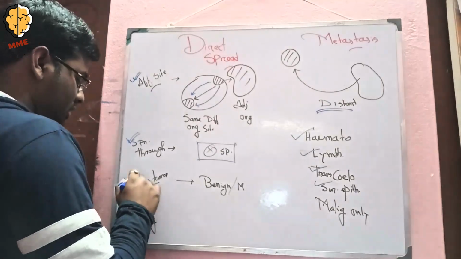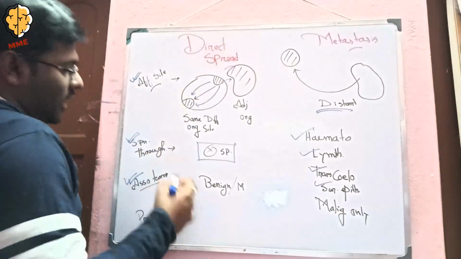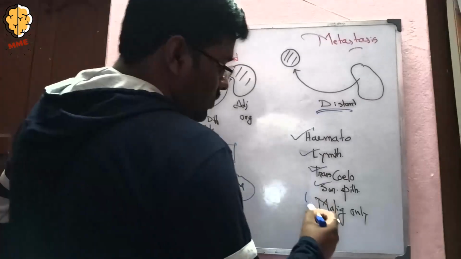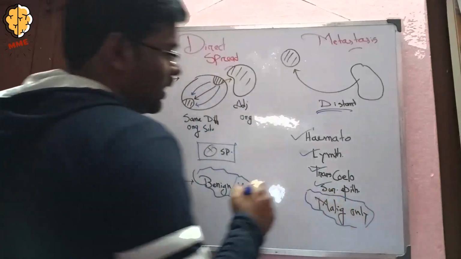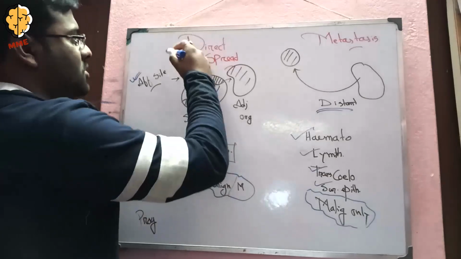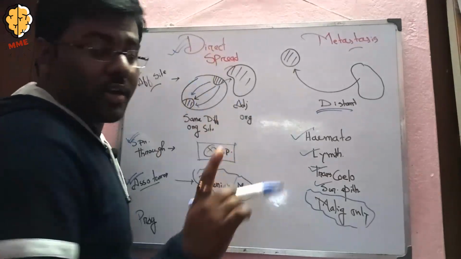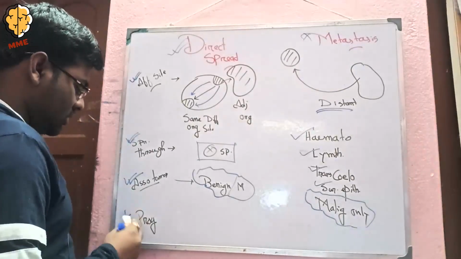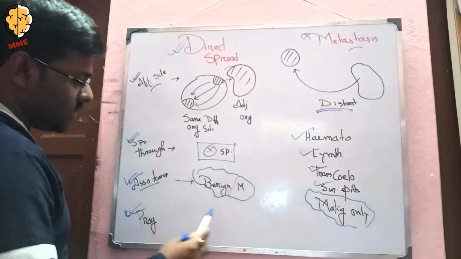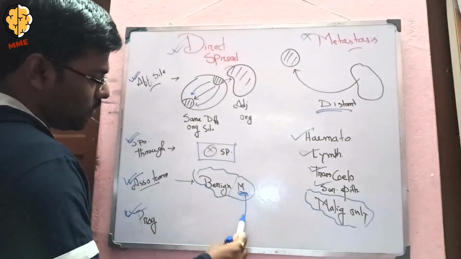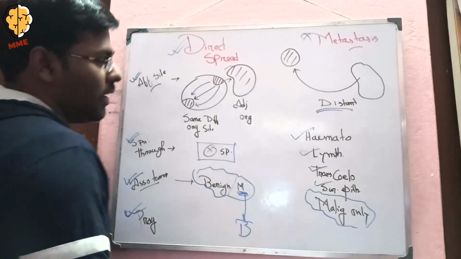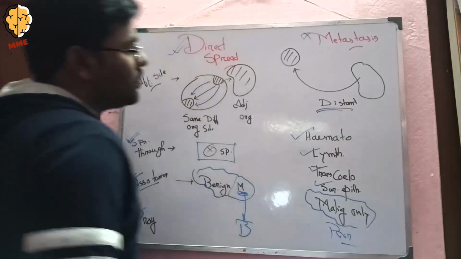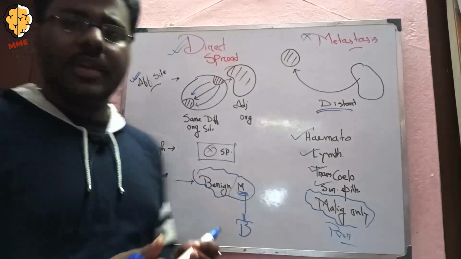Coming to the associated tumor, in case of direct spread, it may be benign or malignant, but in case of metastasis, only malignant is seen. The anatomical continuity is seen in case of direct spread, but the anatomical continuity is not seen in case of metastasis. Coming to the prognosis, if in case of direct spread it is malignant, then the prognosis is bad, and in case of metastasis it is always poor. Okay, so there is a difference between direct spread and metastasis.